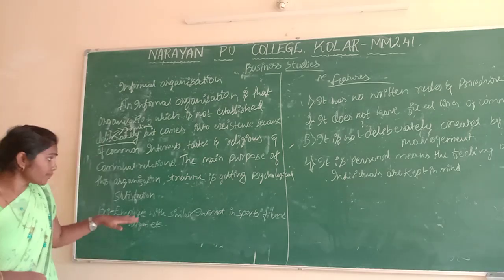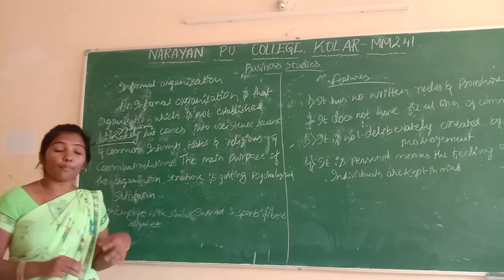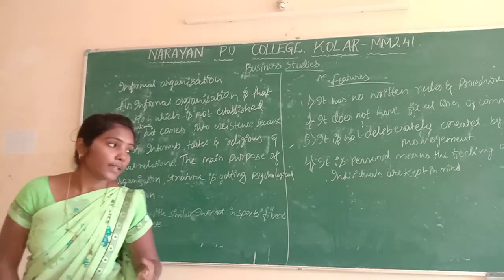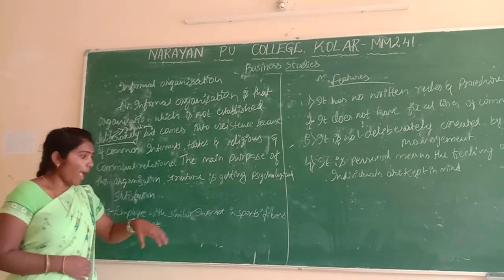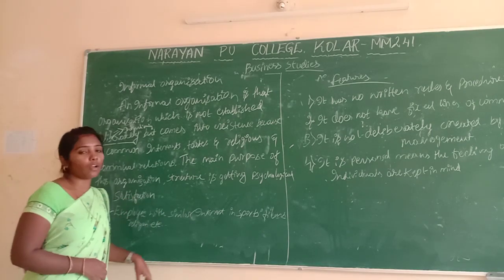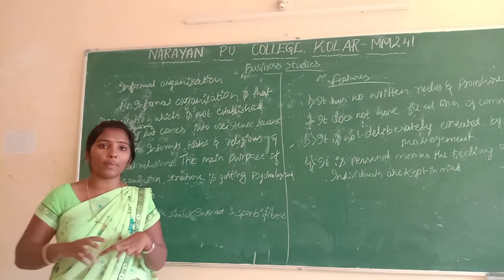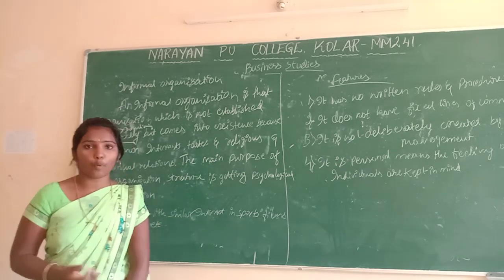What is the example for this? What the employees are interested in, that is sports, film, and religion. These are all activities with no need for rules, regulations, or responsibilities.